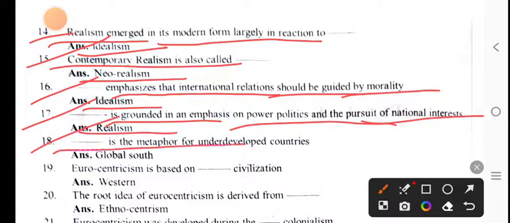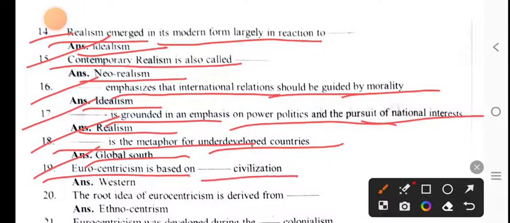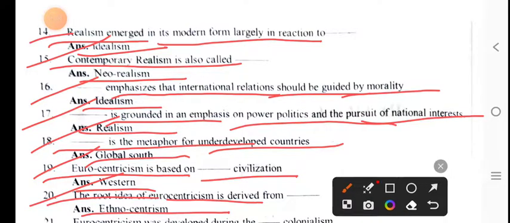Dash is a metaphor for undeveloped countries. Global South is a metaphor for undeveloped countries. Eurocentrism is based on dash civilization. Eurocentrism is based on Western civilization. The root of the idea of Eurocentrism is derived from dash. The root of the idea of Eurocentrism is derived from ethnocentrism.